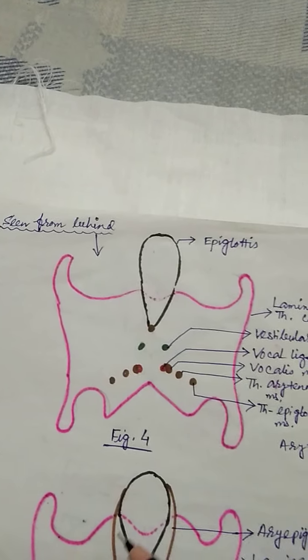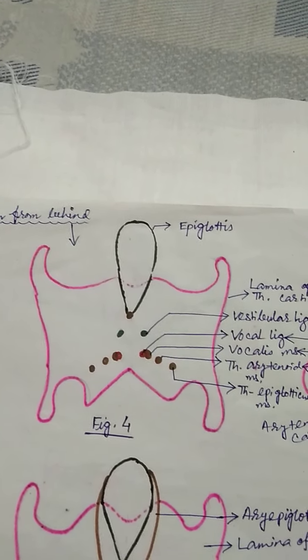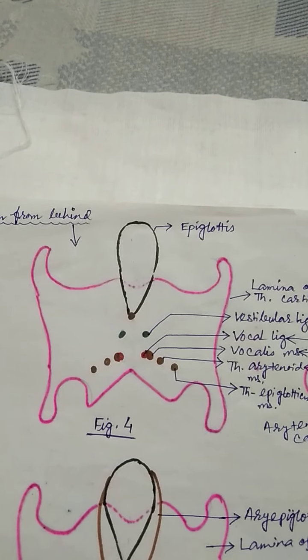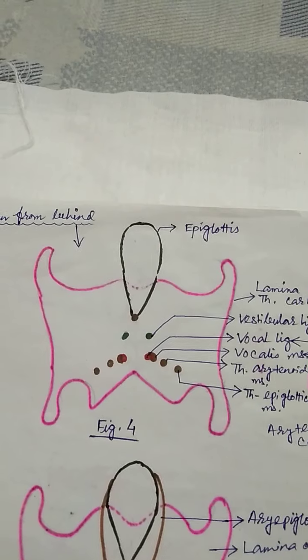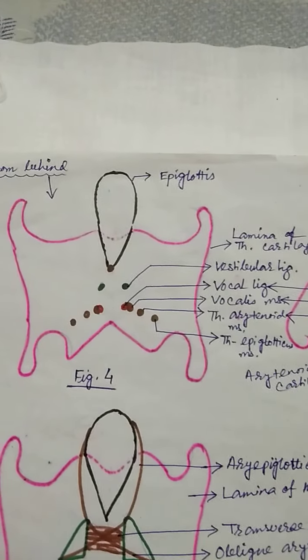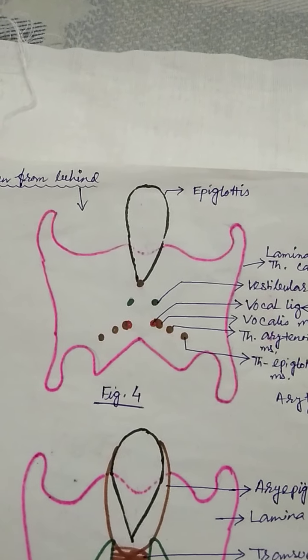Now one thing you should remember, all the cartilages of the larynx are hyaline in nature, except the epiglottis, corniculate and the cuneiform, which are elastic cartilages. So these are very important.